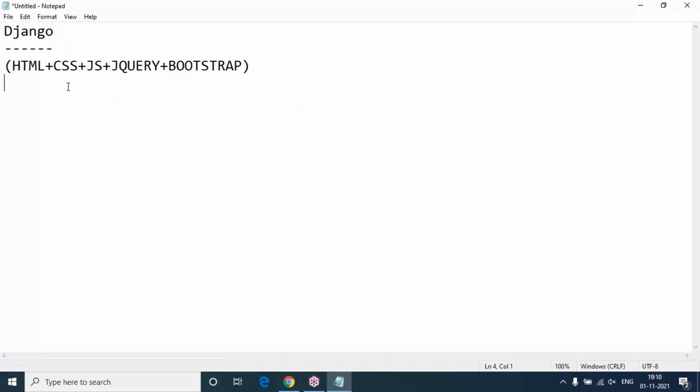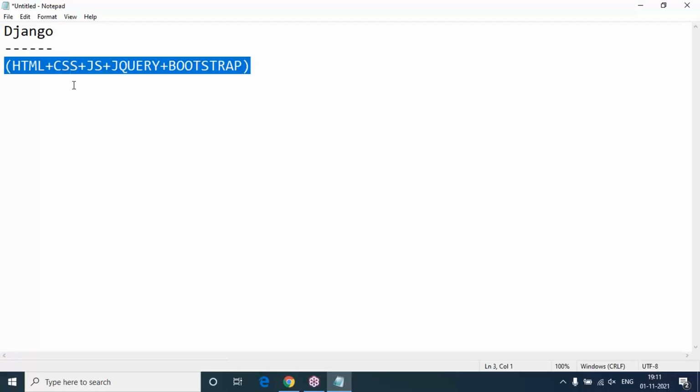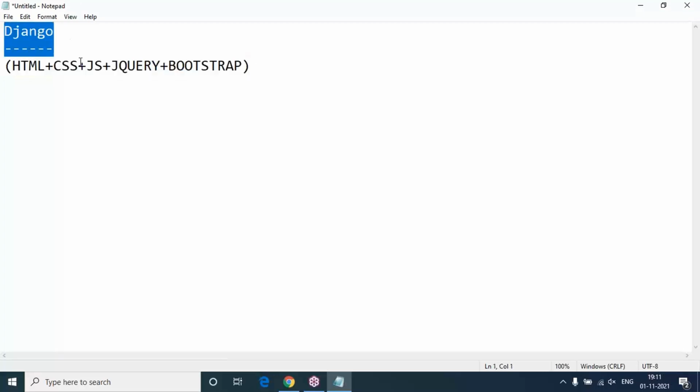So this is the first session of Django. In these Django sessions, after completion of the introduction to Django, I'll cover HTML, CSS, JavaScript, and jQuery Bootstrap basics. At least 7 to 8 sessions I'm going to spend on these UI technologies, because Django is completely a web development framework, meaning we are focusing completely on developing web applications.